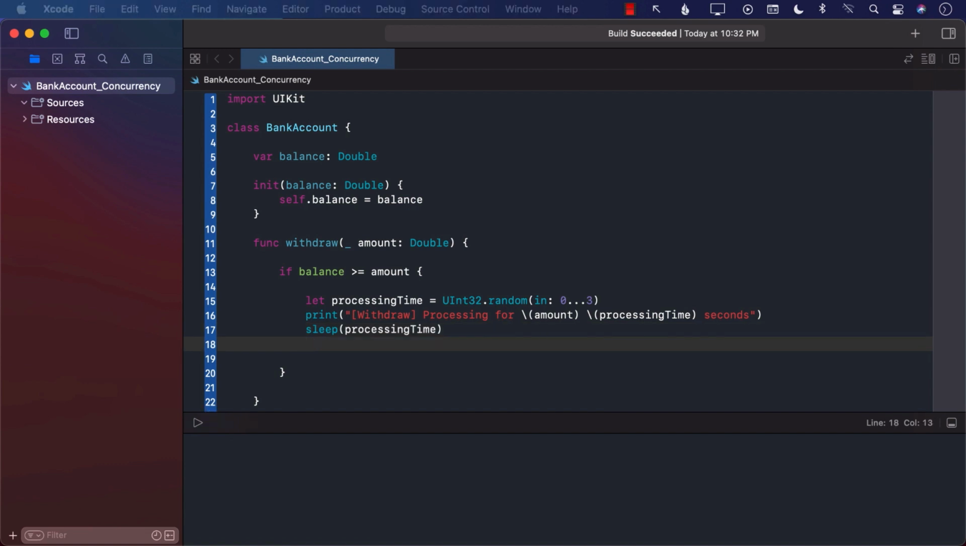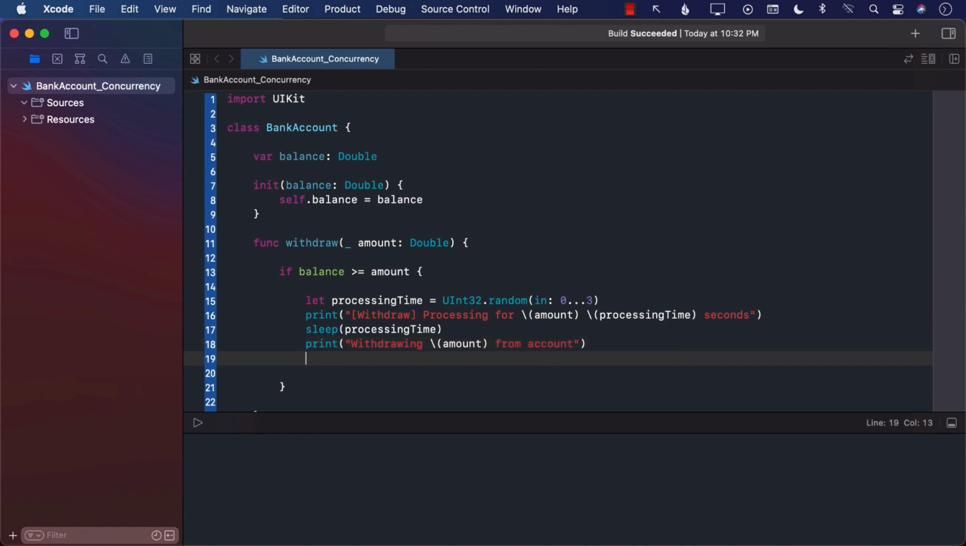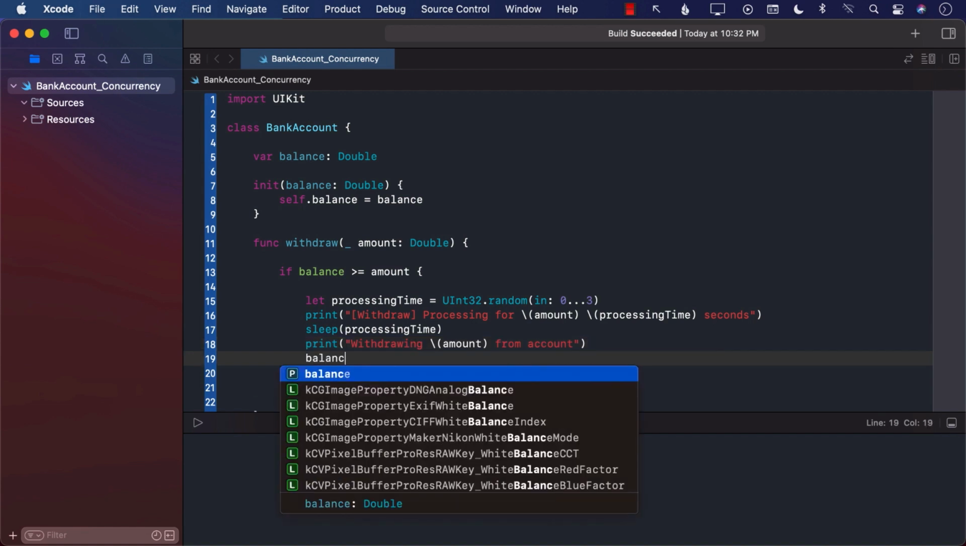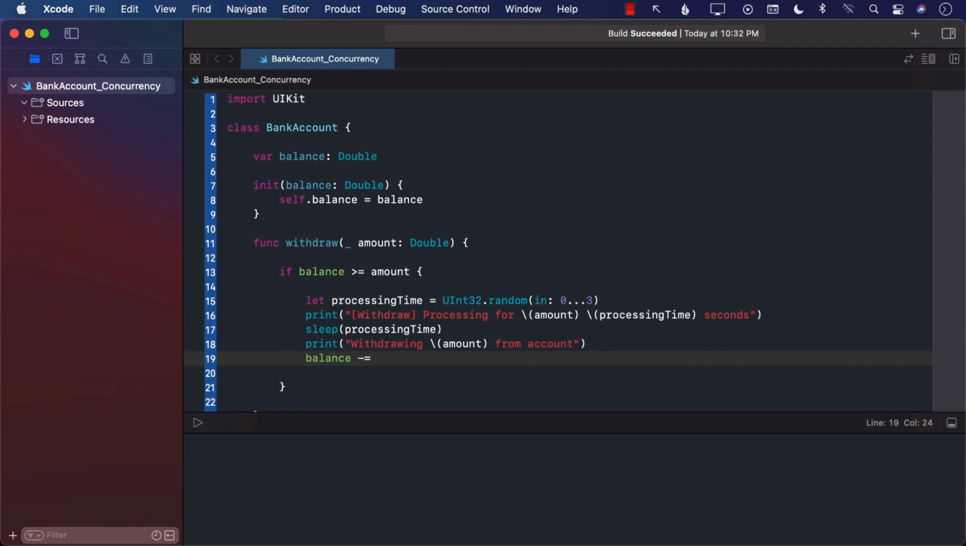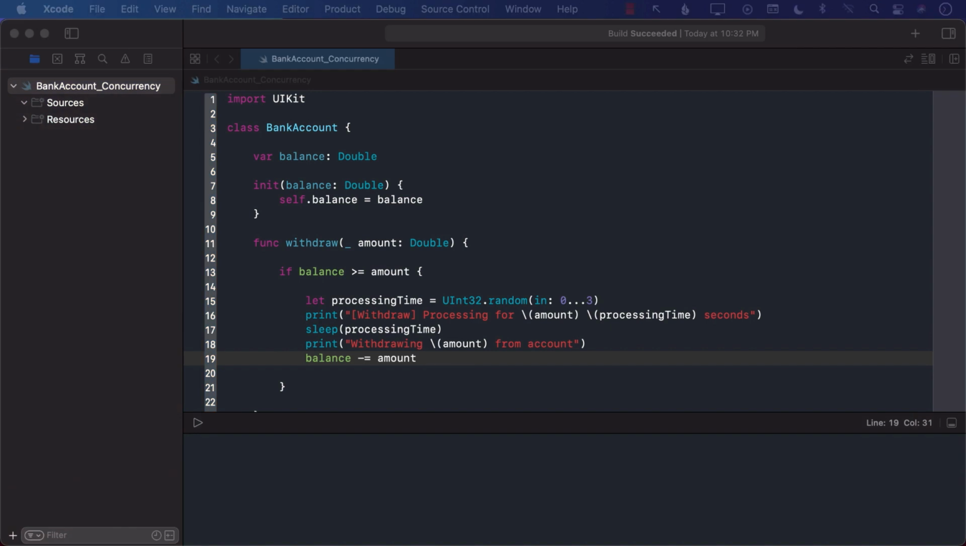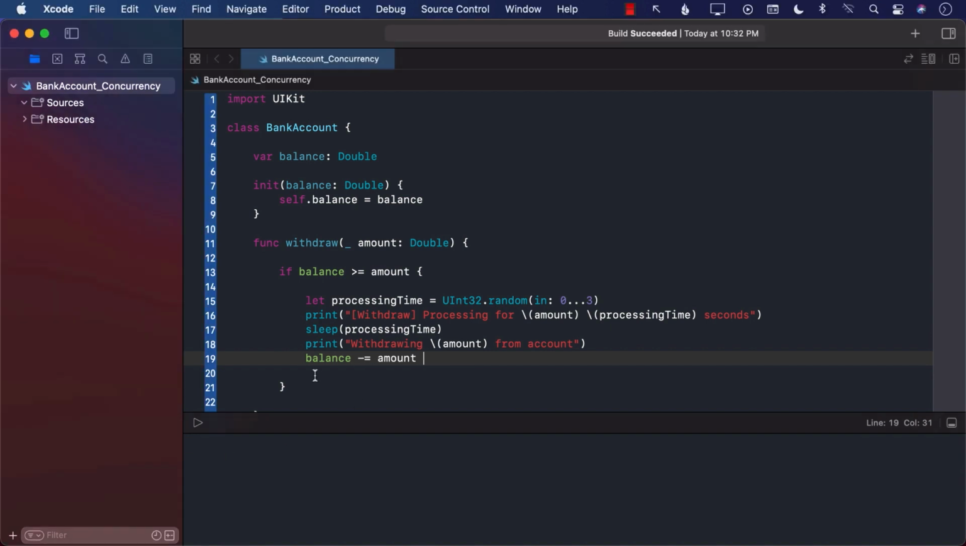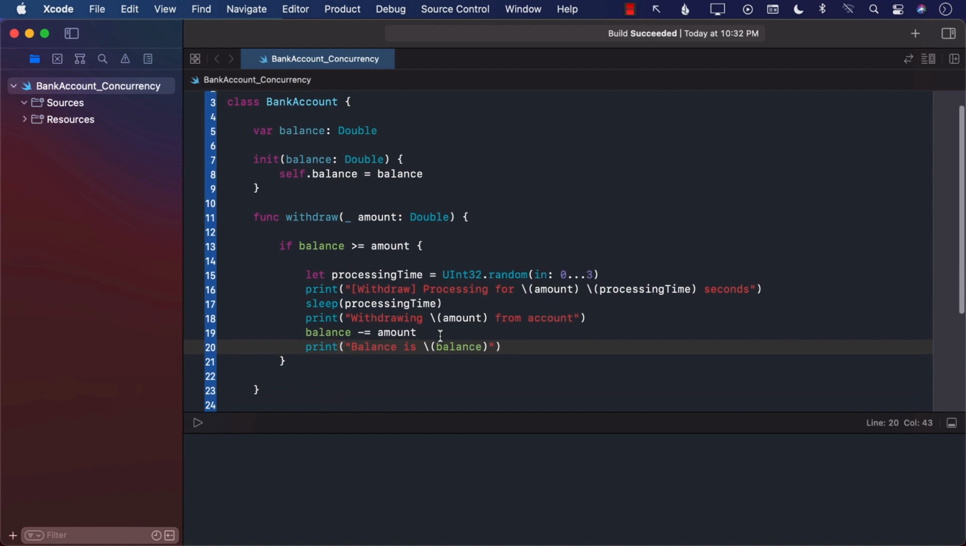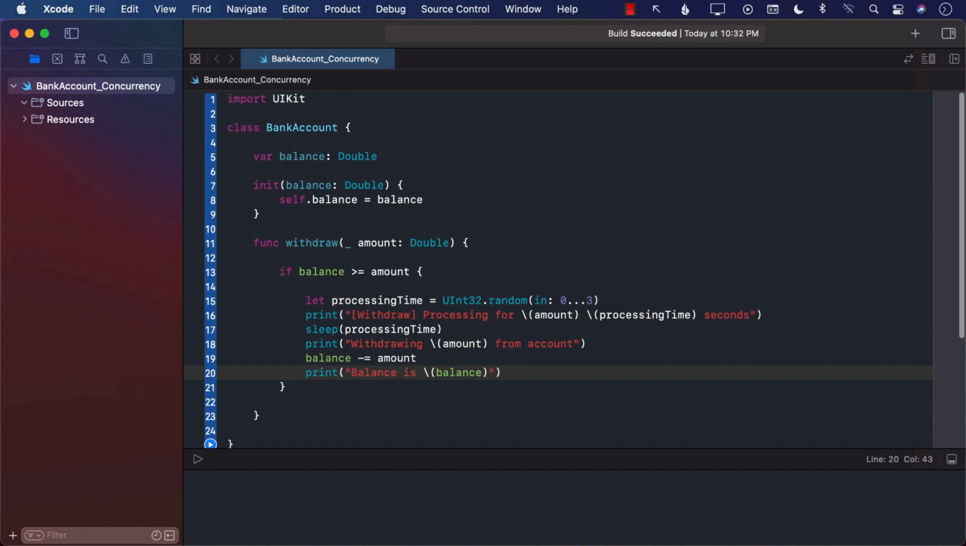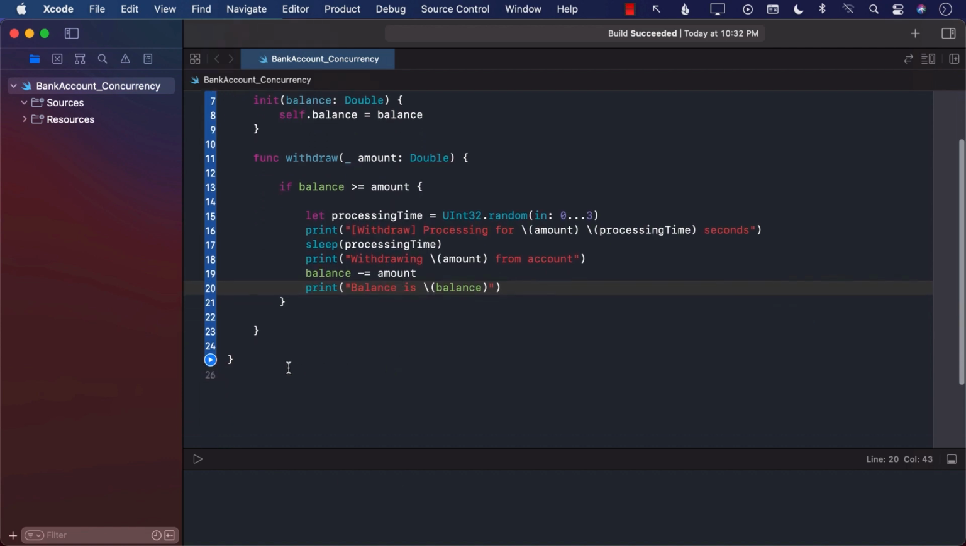After this, we need to make sure that we are withdrawing the funds from the account. So let's print out a message. In order to withdraw, we will simply say balance minus equals the amount. And it might be a good idea to print out right at the end that we have withdrawn the money, and this is our new balance. Let's go ahead and run this application.